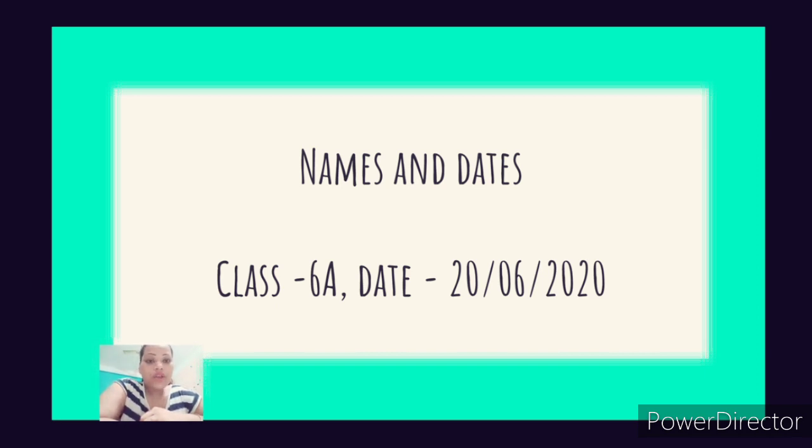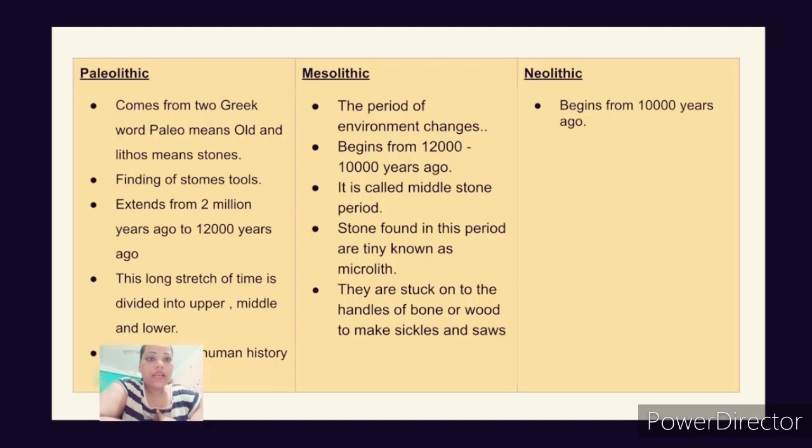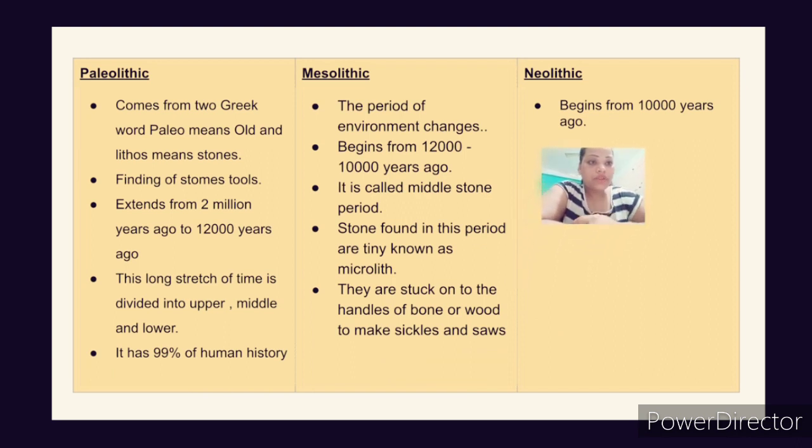Okay, so today we are going to start with the new topic, that is names and dates. These are very important for your exam, so kindly see the video very properly. Among names and dates we have three important ages, or you can say periods, right? The first is known as Paleolithic. It is divided into three periods. First one is Paleolithic, second one is Mesolithic, and the third one is Neolithic.